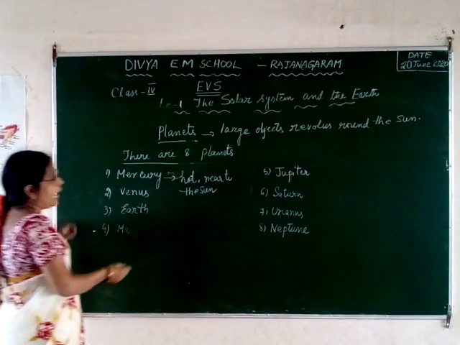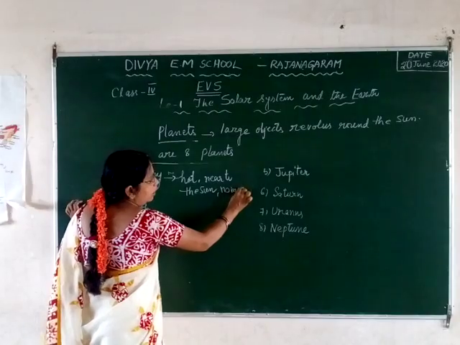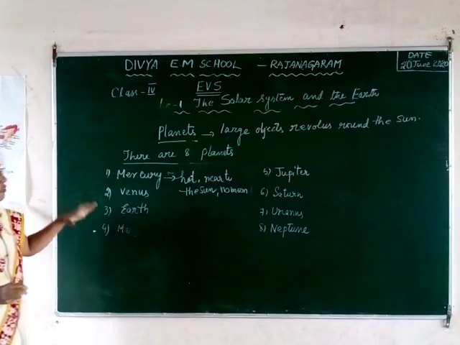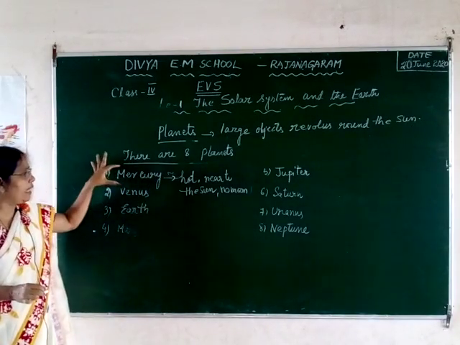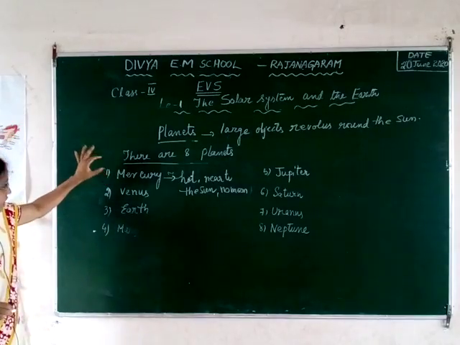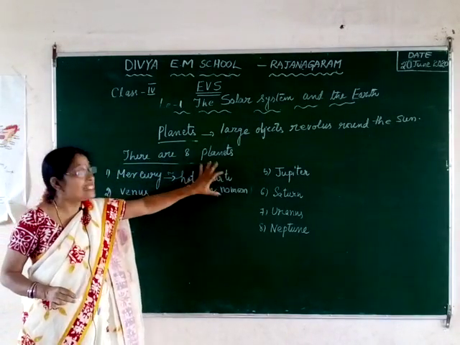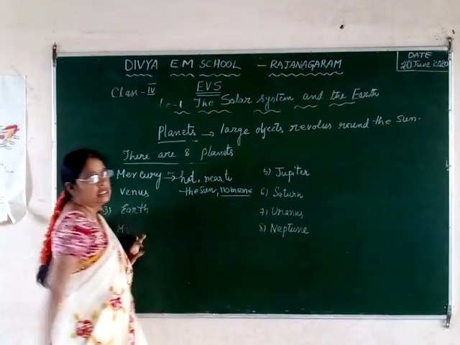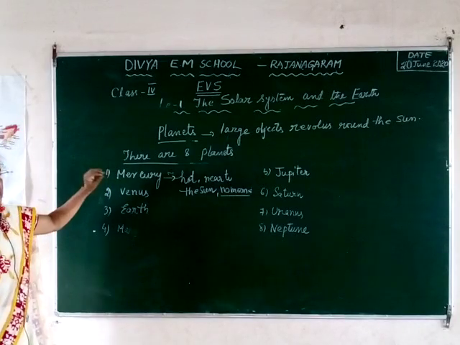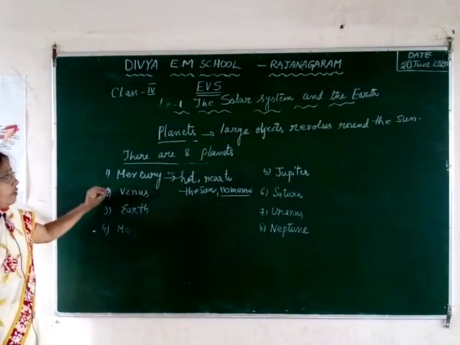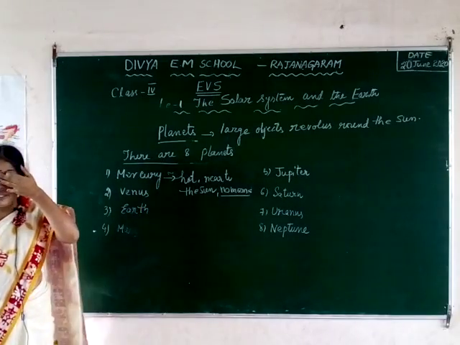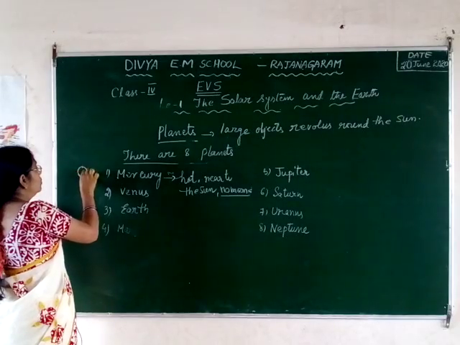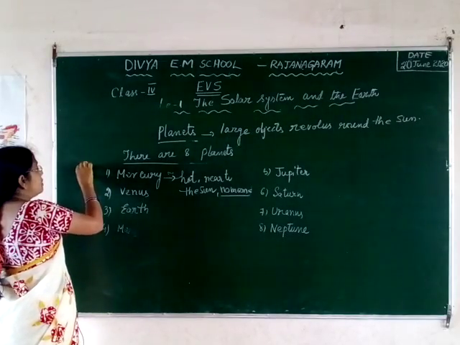And it has no moons. Already I told you not all planets have moons. Only some planets have moons moving around them. So Mercury is the first planet, very near to the sun. That's why it is very hot, and it has no moons. That means this planet is moving around the sun only. Nothing is revolving around Mercury. This is also the smallest planet. It's the smallest and the hottest planet.